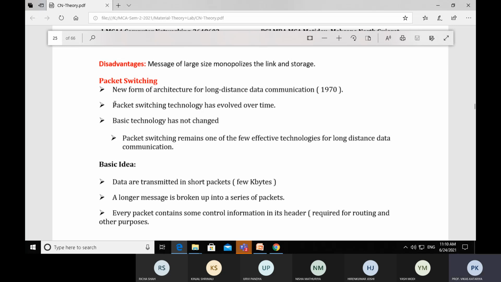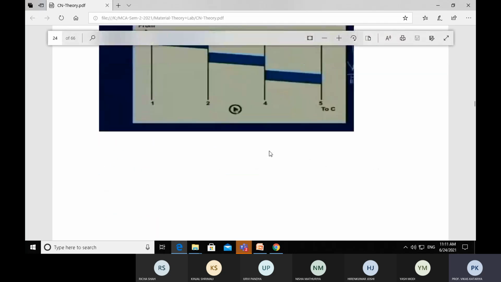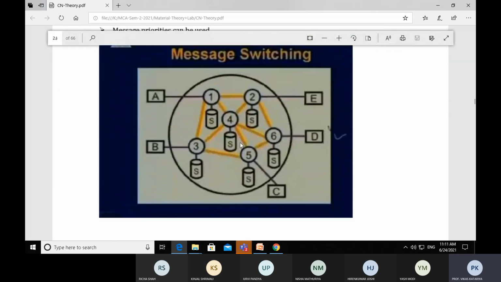It has evolved and developed over time. The basic technology has not changed. That means in the packet switching technique, the infrastructure is not changed. It will look like what we used in message switching. The same infrastructure we have used, but the transferring concept has changed.